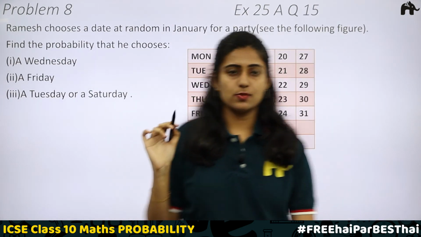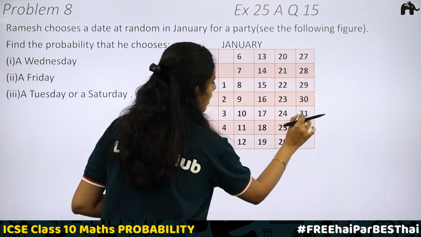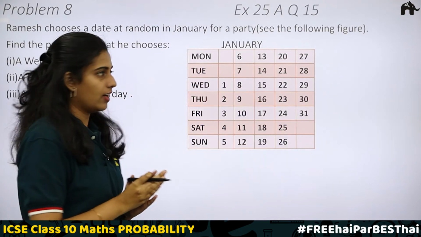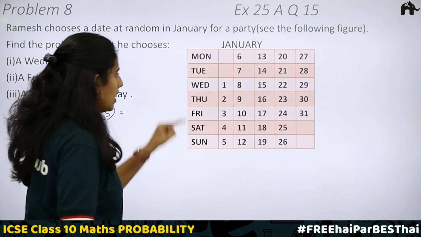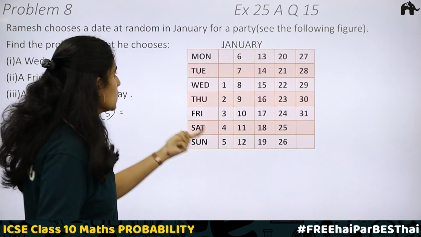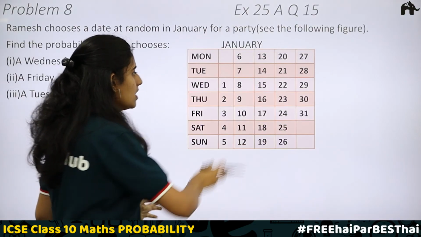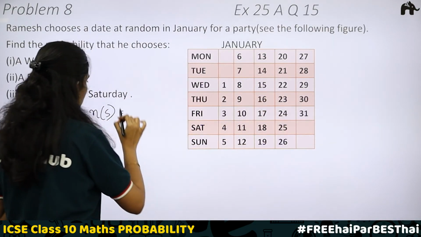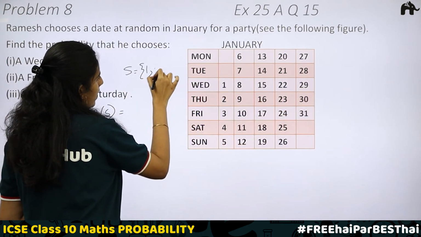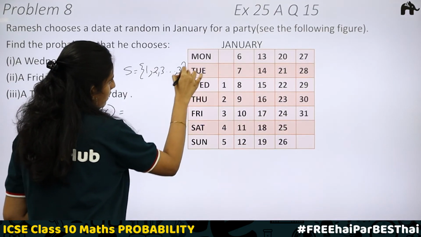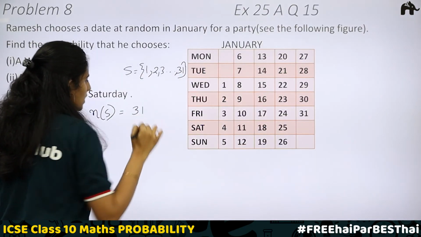So let's do the first one. Here in the January calendar, you can see there are dates up to 31. Then what is the number of outcomes? The date which is chosen by Ramesh can either be 1, 2, 3, 4, 5, etc. up to 31. Any of these 31, he can choose a date. Therefore, the sample space will include all these numbers, 1, 2, 3, etc. up to 31. N of S, that is the total number of outcomes, will be equal to 31.